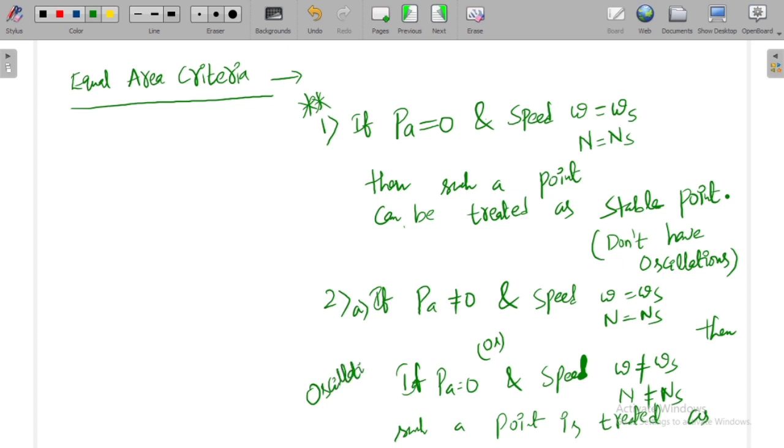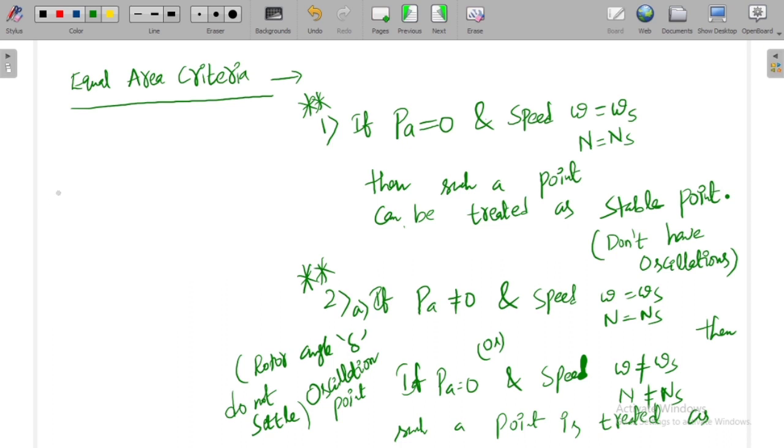It means here the rotor will not settle, meaning the rotor angle. What is the rotor angle? We know that rotor angle, load angle, torque angle, power angle are all the same; all serve the same purpose. So the rotor angle delta does not settle, whereas in the first case the rotor angle delta settles at that point. You don't have any oscillations there, but here you have oscillations, and the rotor angle delta will not settle. This is another important thing.